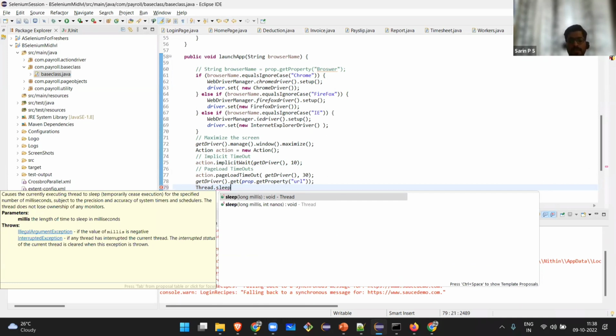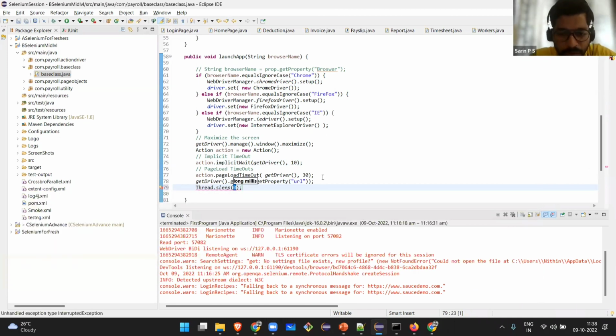If I'm giving a thread.sleep of 5,000 milliseconds, what it does is a hard wait. It will wait 5 seconds, like you are waiting in front of a traffic signal. You have to wait there even though there is no vehicle crossing. So that is thread.sleep. You can explain it like this to the interviewer. It's a hard wait, and you are stuck in front of a signal, even though no vehicle is crossing, you can't go. You have to wait here.